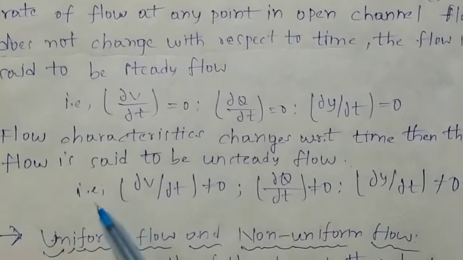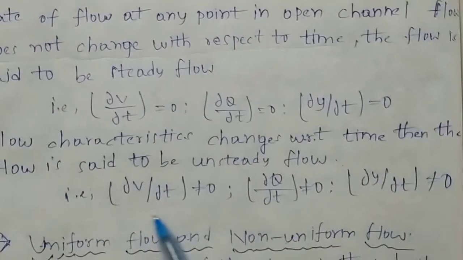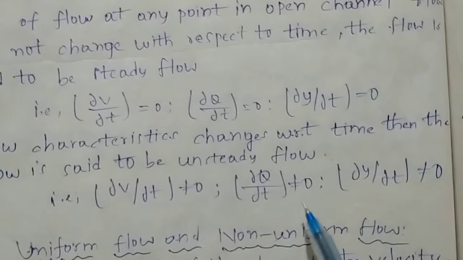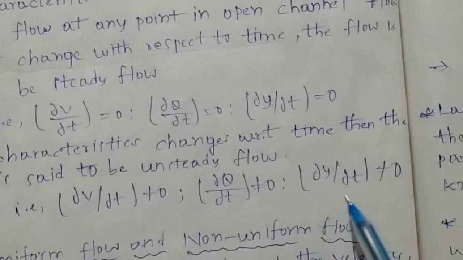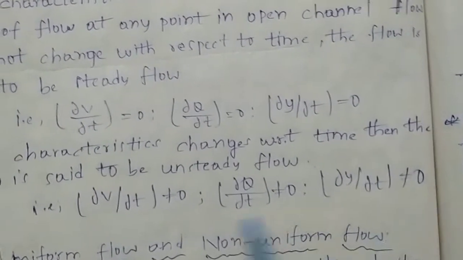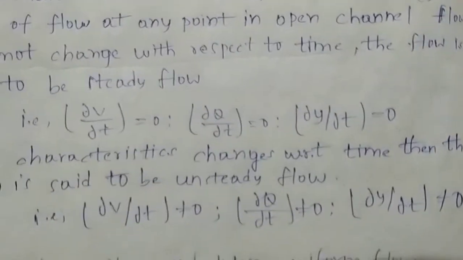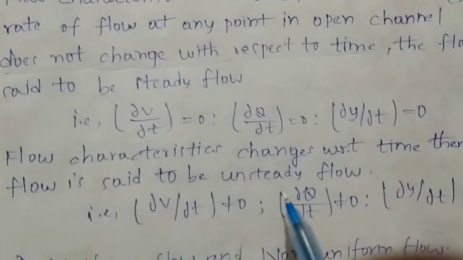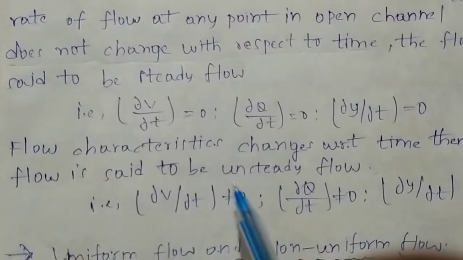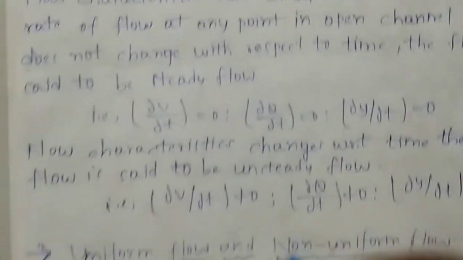Here is the mathematical expression for the unsteady flow. That is ∂V/∂t ≠ 0, ∂Q/∂t ≠ 0, and ∂y/∂t ≠ 0. It means that with respect to time, the above mentioned flow characteristics change. Then the type of flow is known as unsteady flow. So this is about steady flow and unsteady flow.